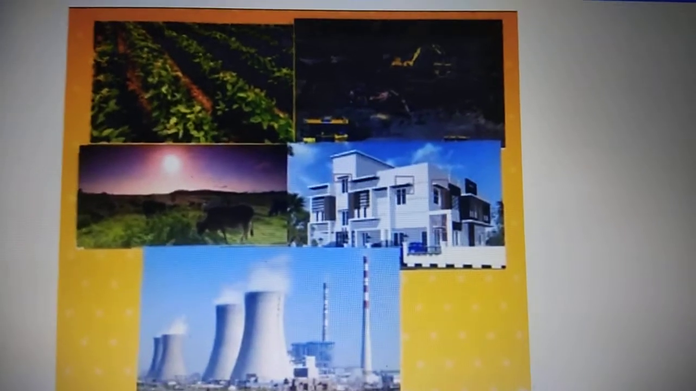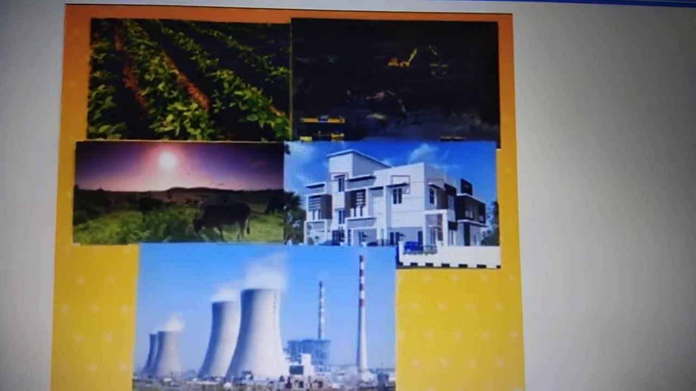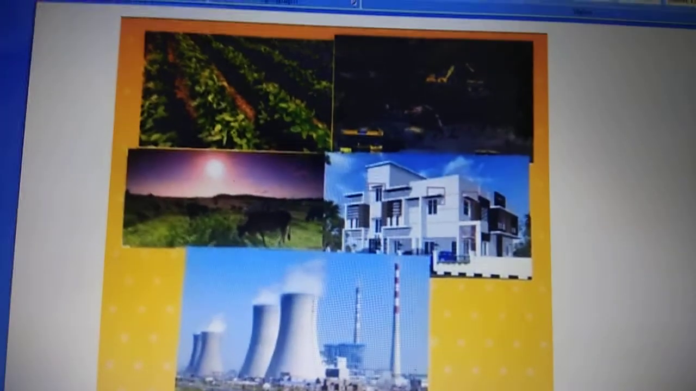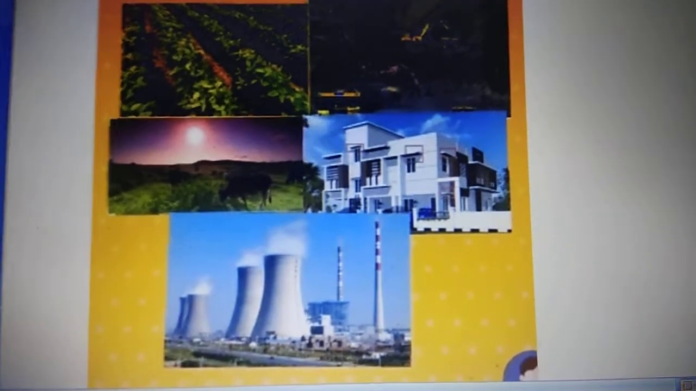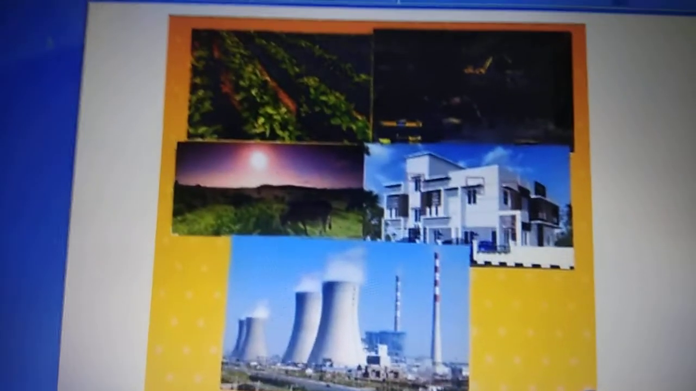Right, children, we go to the next point, that is land use. Now, what is land use? When land is put under a variety of uses such as agriculture, mining, grazing, building houses, setting up factories, laying of roads, it is called land use. Now, what are the factors that depend on the usage of land?